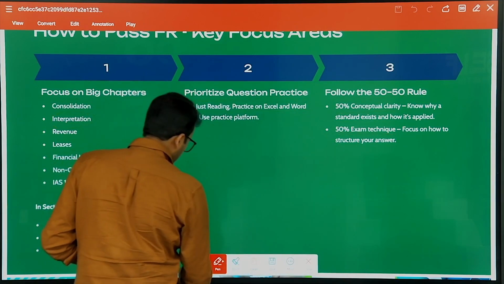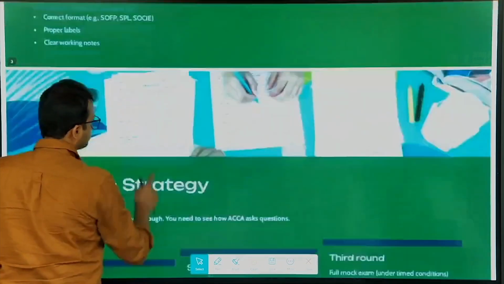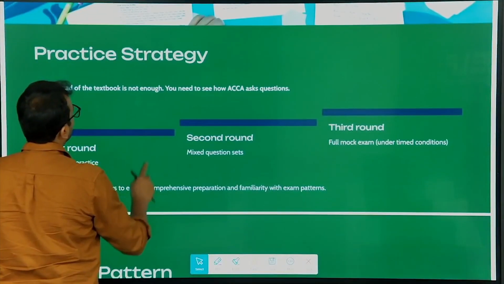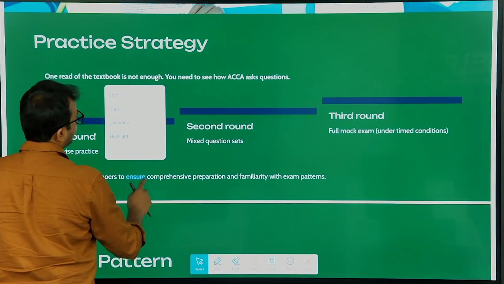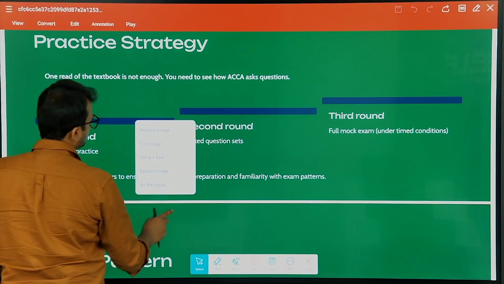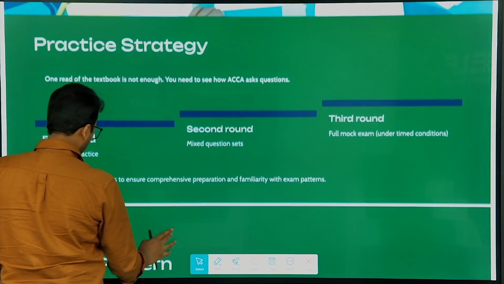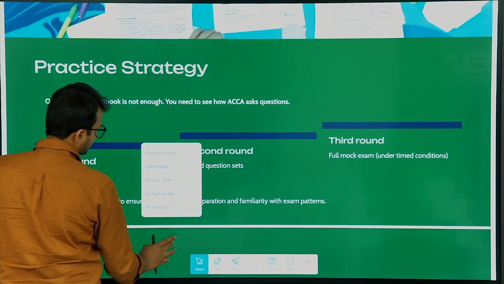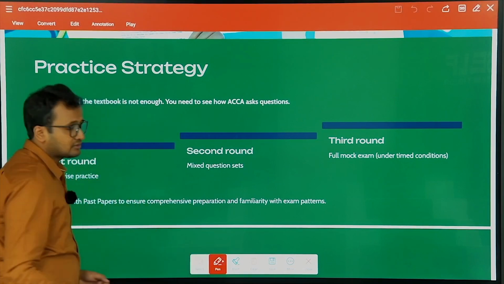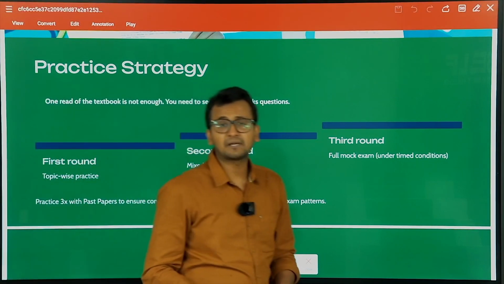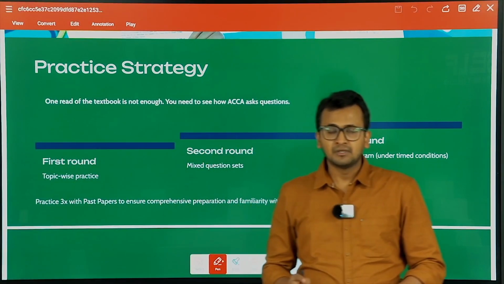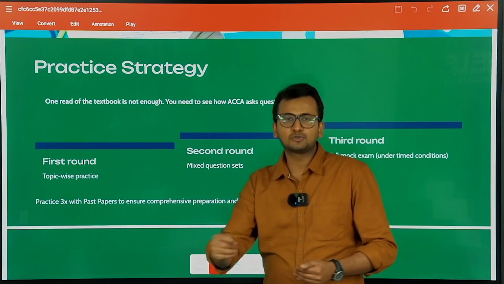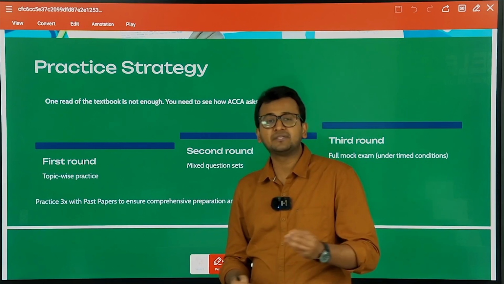Next, what should be your practice strategy? How should you practice? So basically, students, I would suggest that you should at least practice 3 times, because when you practice a lot, you will be able to answer any type of question that will come in the examination.